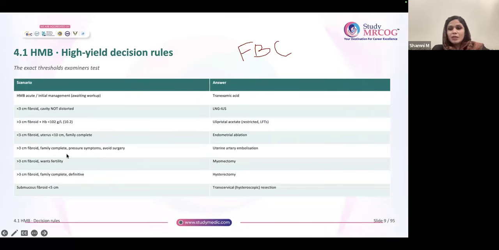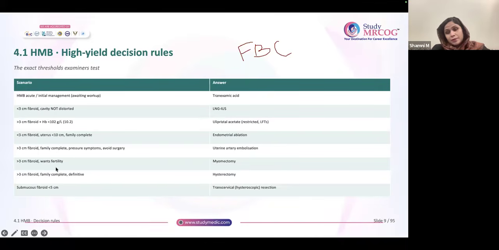Why? Because we don't have much studies of pregnancy after uterine artery embolization. It seems that if the patient gets pregnant after uterine artery embolization, they can have PPH, placenta accreta, and all those complications, and there are not many studies. So it has to be used with caution, or we generally try to avoid it in patients who are desiring fertility. So family complete, wants to avoid surgery, pressure symptoms, big fibroid, choose uterine artery embolization.